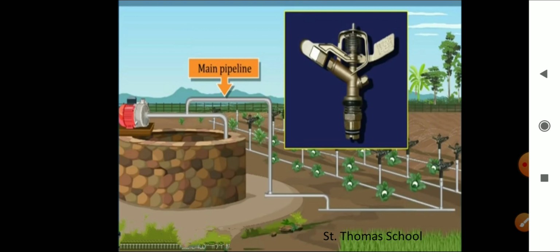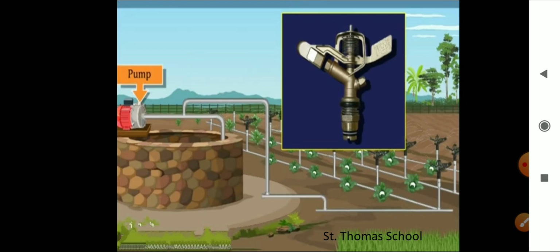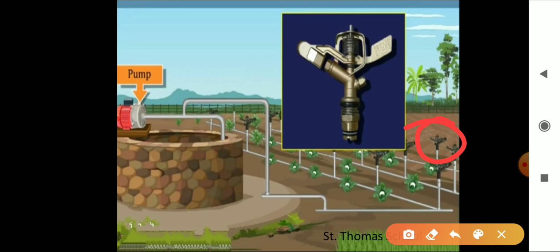So this sprinkler is very useful for what? For sandy soil. In sandy soil, what can you grow? You can grow coffee plantations and several other crops. So these pipes sprinkle water, and you can see in the picture how the water is sprinkled over the crops.